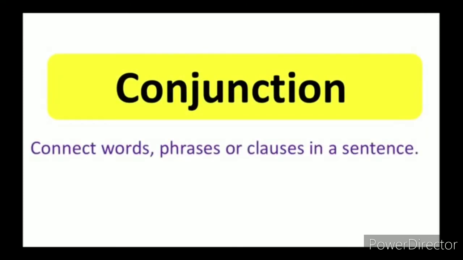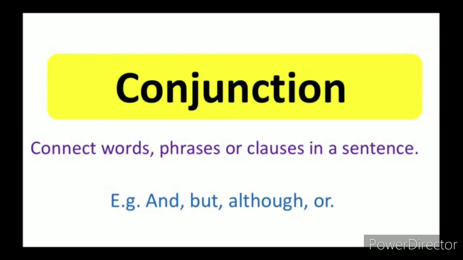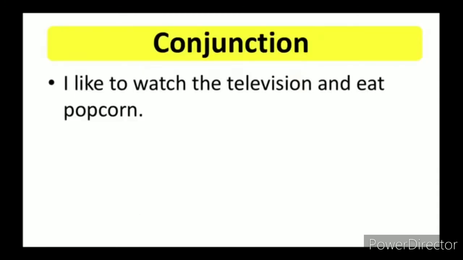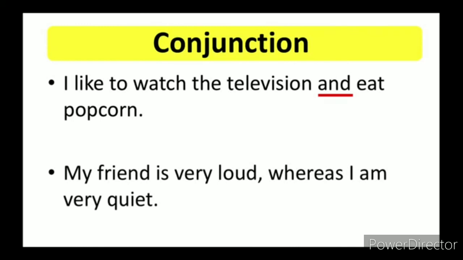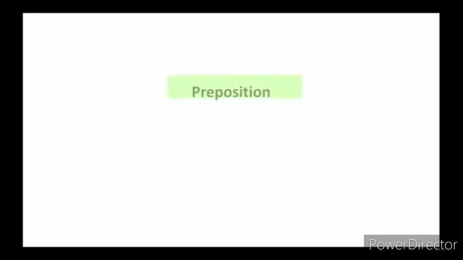Next is conjunction. It connects words, phrases or clauses in a sentence. Example: and, but, although, or. These words are conjunctions. One example sentence is: I like to watch the television and eat popcorn. See, with the help of and, it combined two words, two clauses. Second one is: my friend is very loud, whereas I am very quiet. Whereas is the conjunction here.